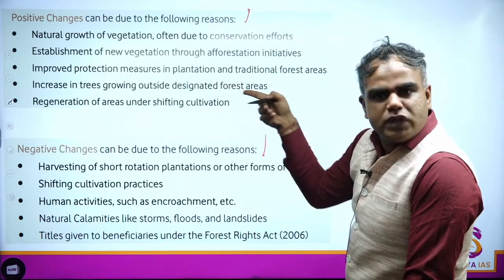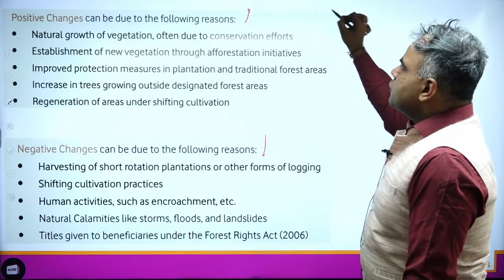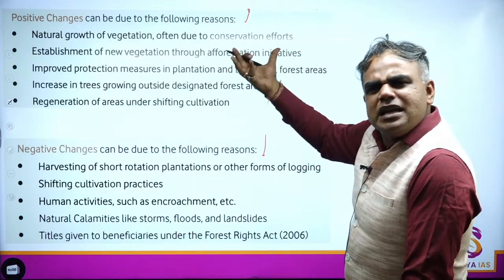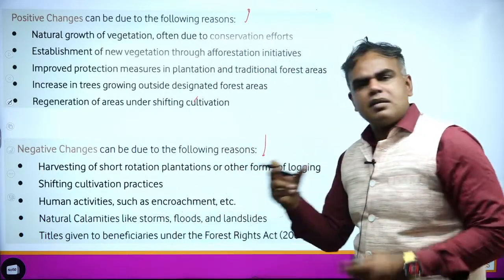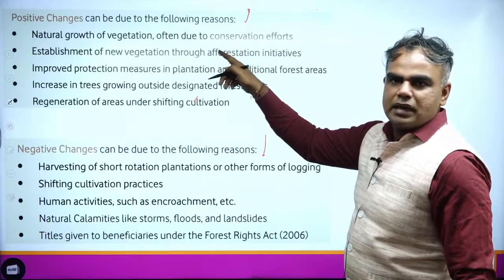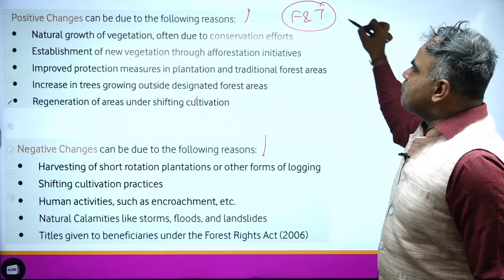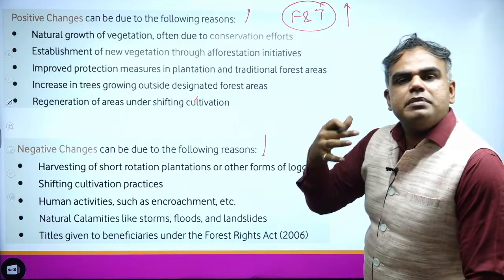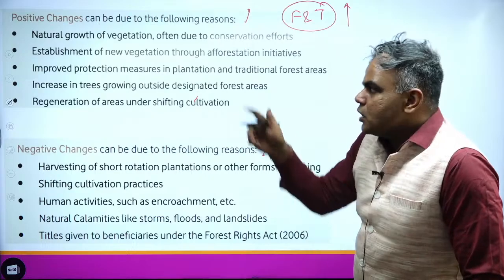I'll just quickly go through this because this also can be made as an MCQ wherein which of the following activities would lead to an increase or decrease. Most of the terms we are aware about, but a couple of terms here and there we should be aware of. Now, if the forest and tree cover has to have a positive change, it simply means more plantation has to happen, more growth has to happen. So just quickly go.